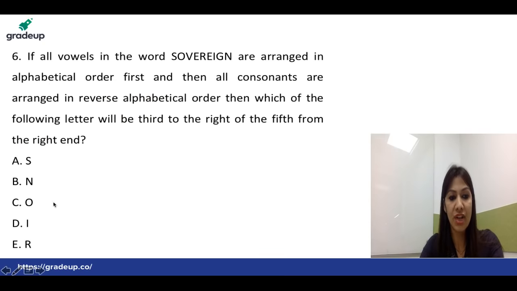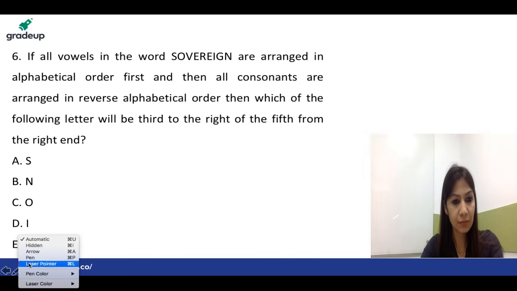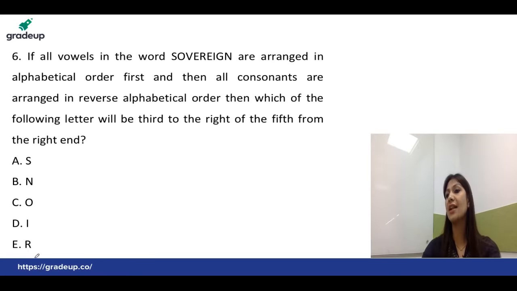Now check out the next question. This is the question of alphabet test, right? So we have been given some conditions here according to which we have to convert the word. We are given that if all vowels in the word sovereign are arranged in alphabetical order first, you have to arrange the vowels first of all. So the actual word is given, and if you arrange the vowels, you can notice the vowels are E, I and O. So definitely according to alphabetical order, you will write double E, then I, then O.